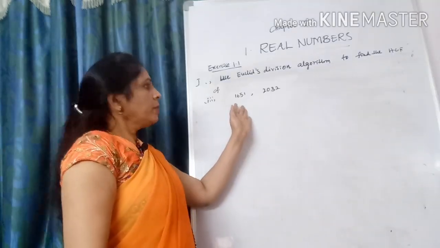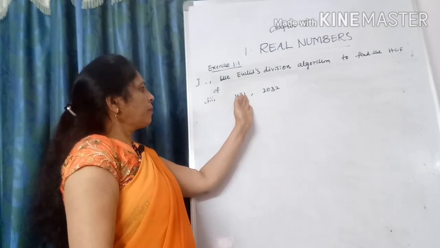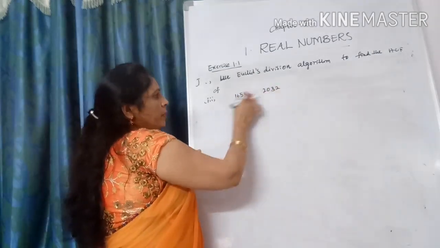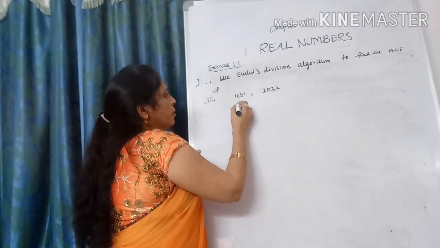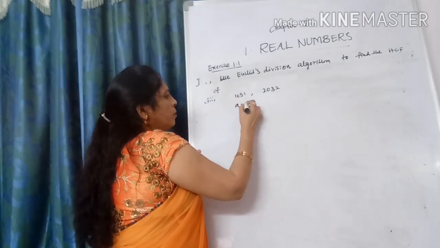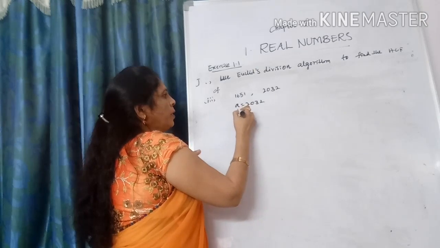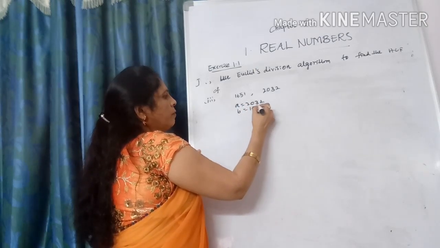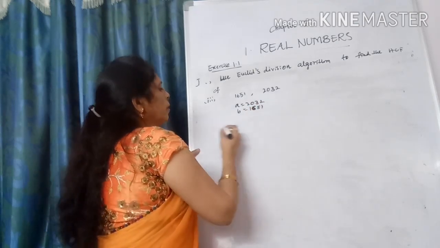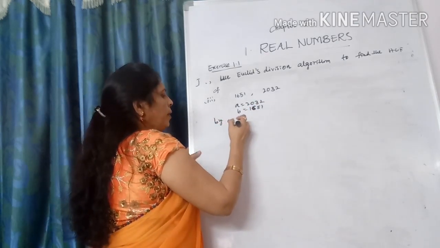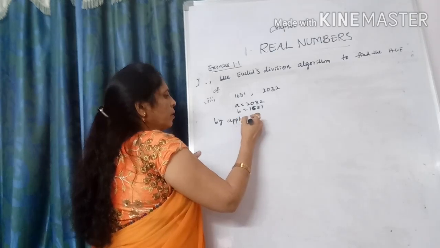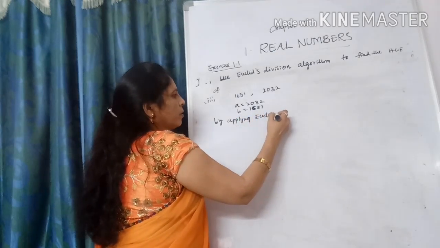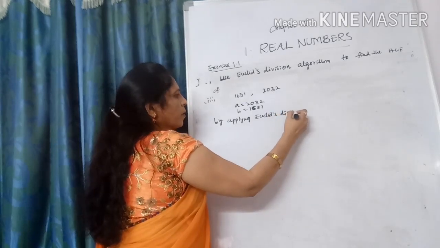Now come to the third one: 1651 and 2032. Which one is A? The bigger number, so we assume that A is equal to 2032 and B is equal to 1651. By applying Euclid's division algorithm.